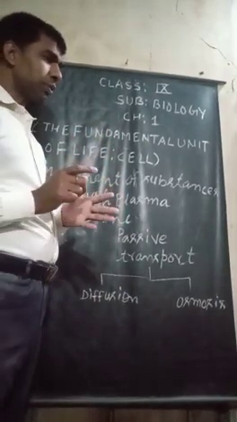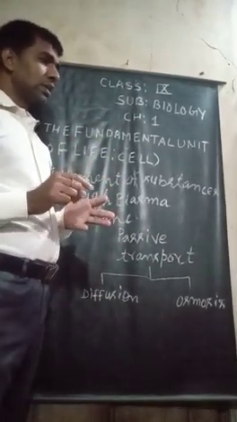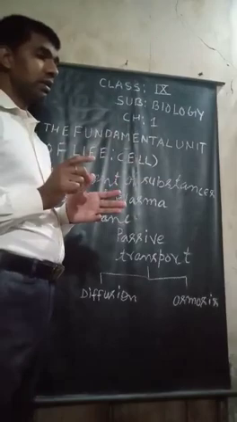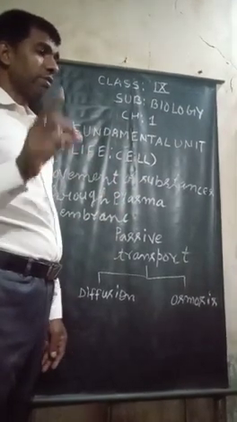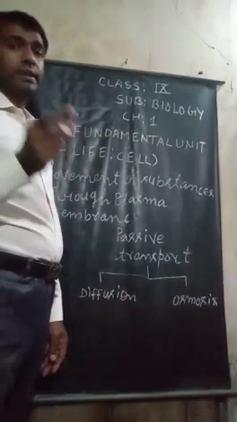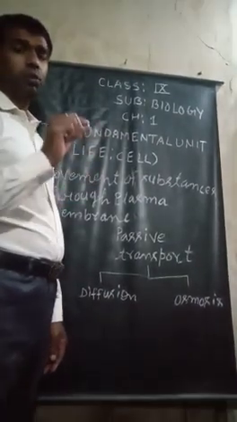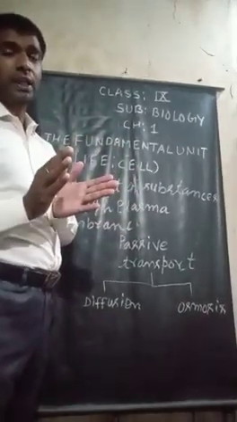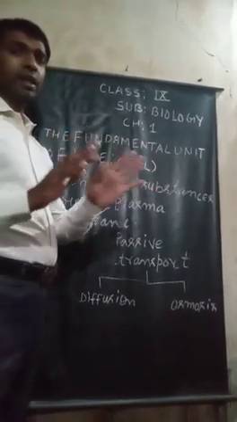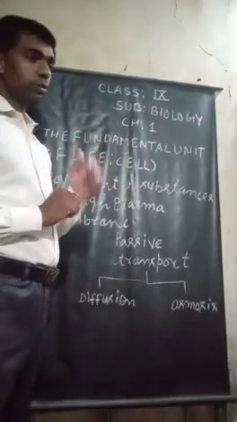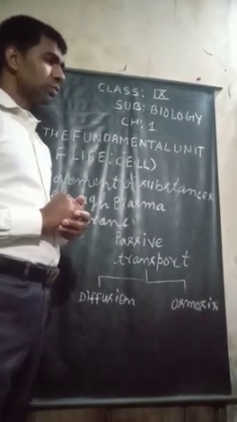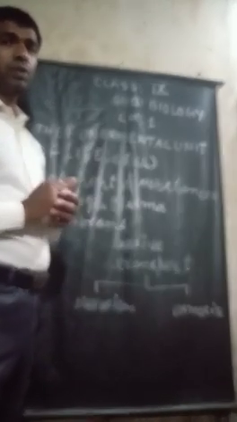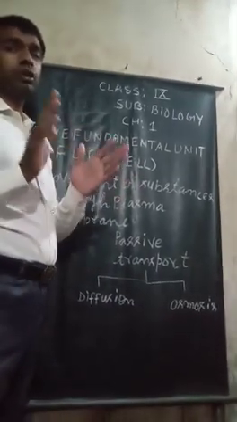Passive transport is the movement of substances from one part of the cell to another part of the cell without the involvement of energy. So this is called passive transport. Passive transport usually occurs down the concentration gradient.